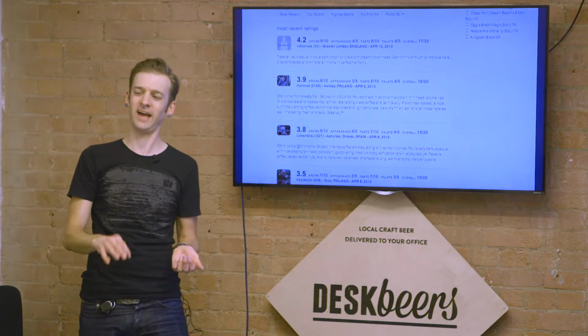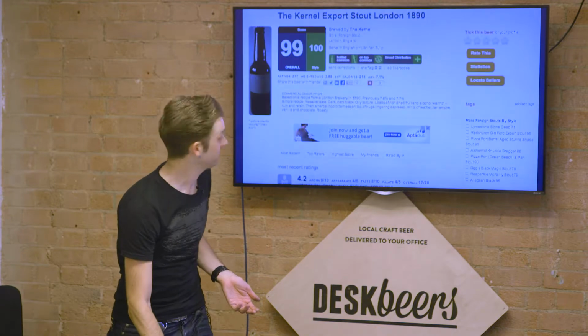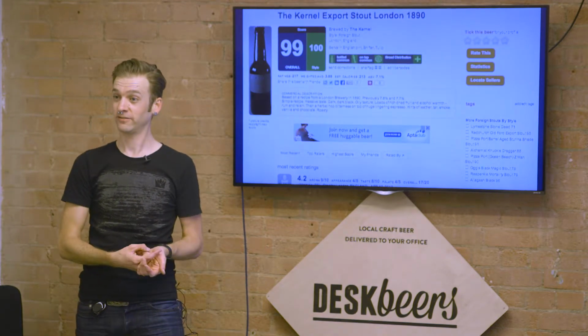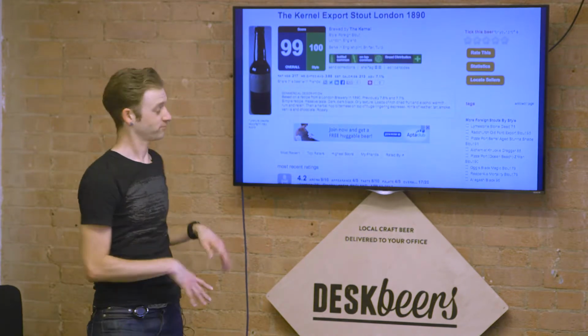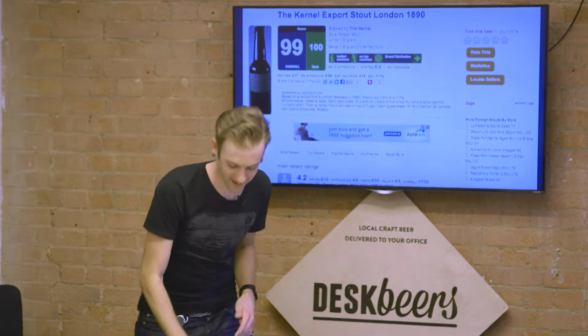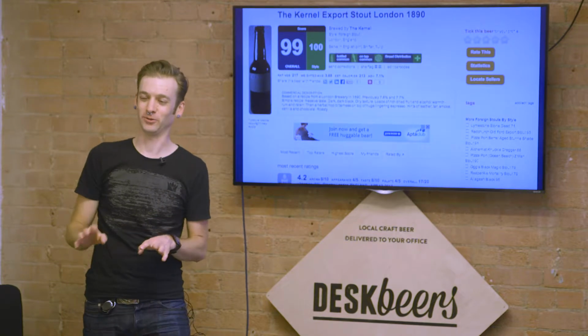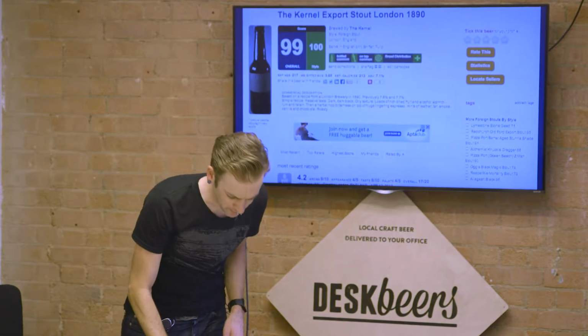Has anybody, who in the room has had this beer? That's this one, the Kernel Export Stout. That's their big boy. I've had a version of it. I'm not sure it's that specific one. It's fine. I'm just curious. This is the rare crowd where it's possible it would be more than just me.